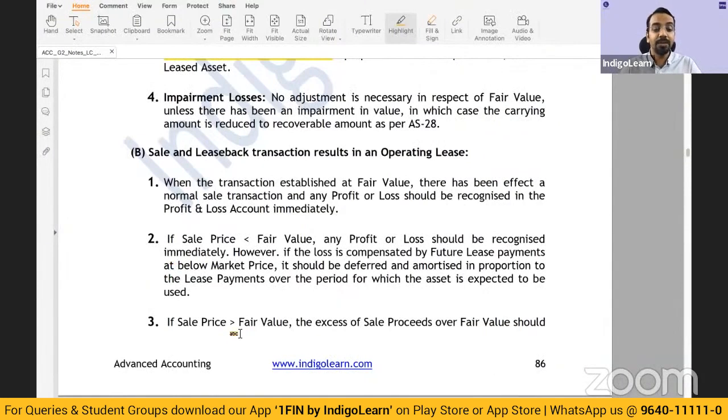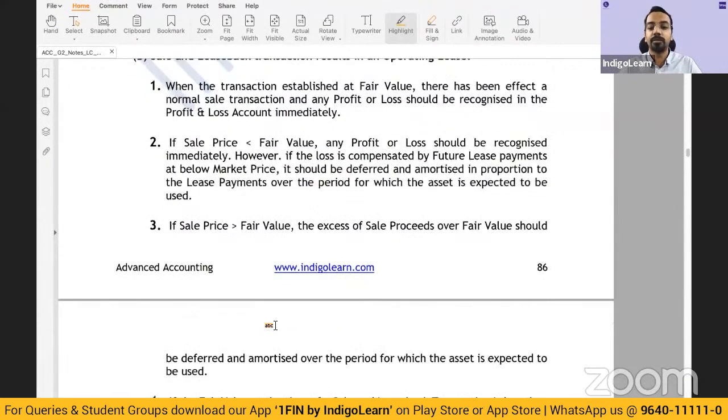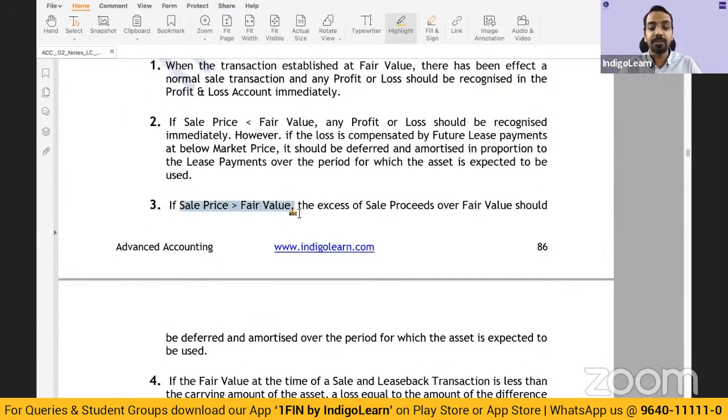Then the next aspect, if selling price is in excess of fair value, meaning selling price is greater than fair value, then is it that you are making a real gain? Because the asset is again being leased back, which also means if you're selling at more than fair value, understand this logic. If I sell to you something at more than fair value, and if I again take it back on rent from you, then you would also charge a higher rent, right? Because you have bought it at a higher price, it means you'll also want a higher rent. So this transaction may be a kind of temporary financing transaction where you are providing additional money to the original seller, and hence in such a case, whatever is the portion in excess of the fair value,